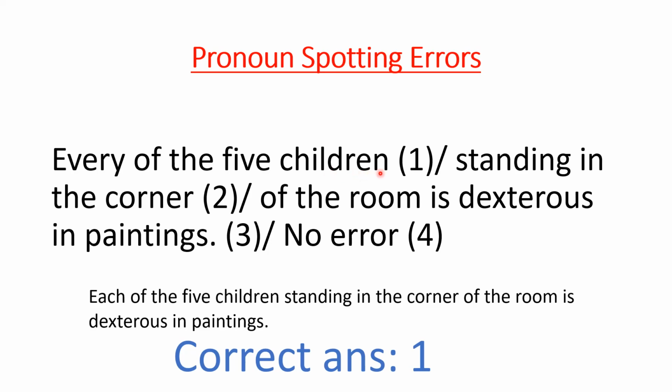Every of the 5 children. Statement 1 is incorrect here. Correct answer is each of the 5 children. Every of the 5 ये कोई sense नहीं बनता है, या तो each of the 5 children आएगा, या फिर every one of the 5 children. हम ऐसा भी लिख सकते हैं, but most appropriate option जो है वो है each of the 5 children.